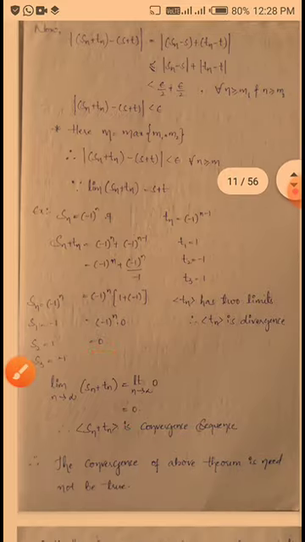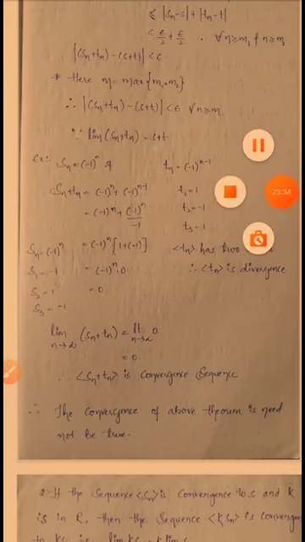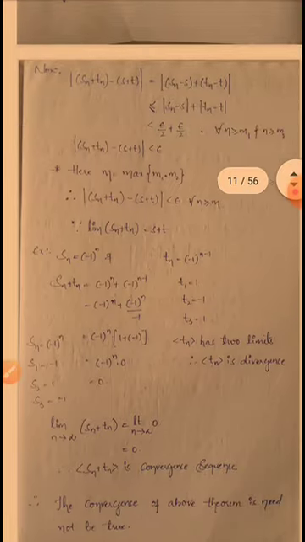So we have to apply limit on both sides. Limit n tends to infinity Sn plus Tn is equal to limit n tends to infinity 0, so that is equal to 0. So the sequence Sn plus Tn is a convergent sequence. Therefore the converse of the theorem need not be true. Okay.